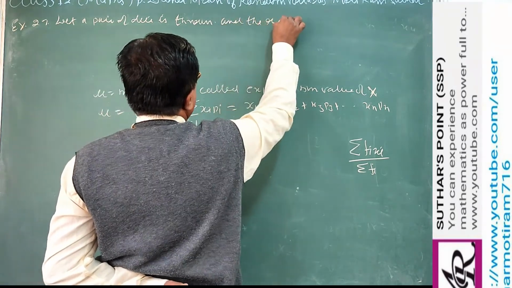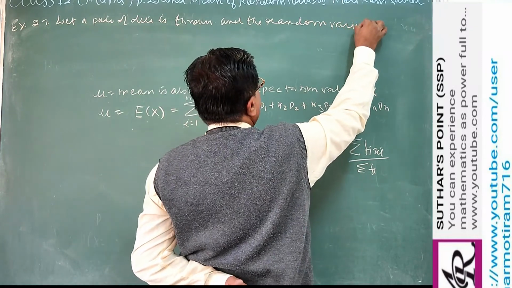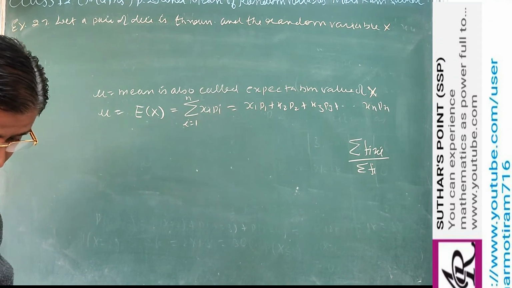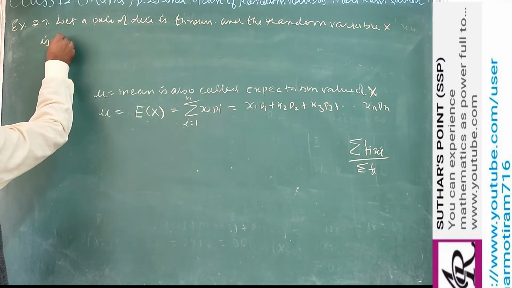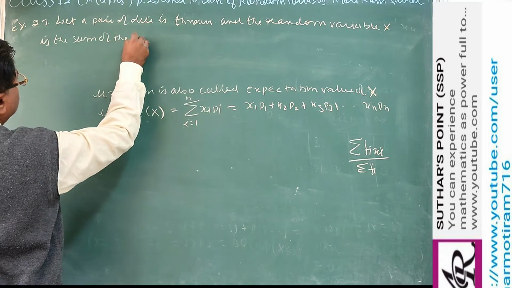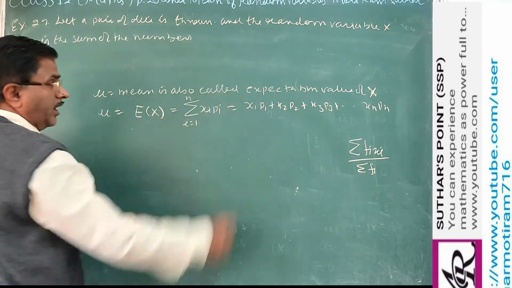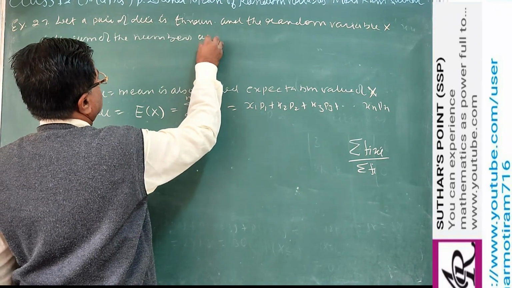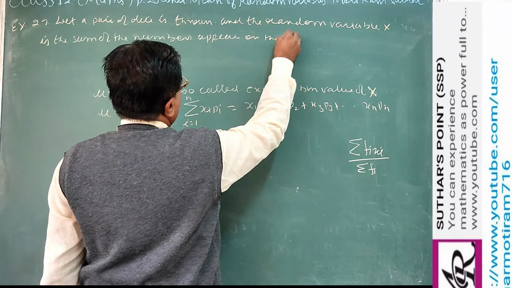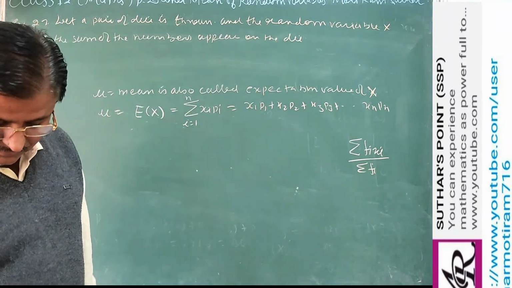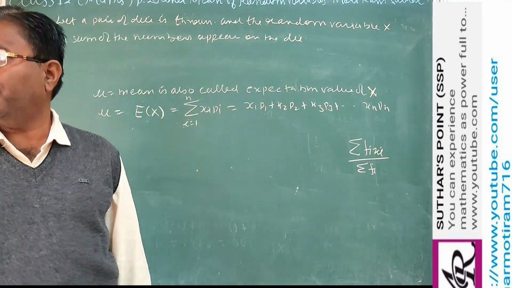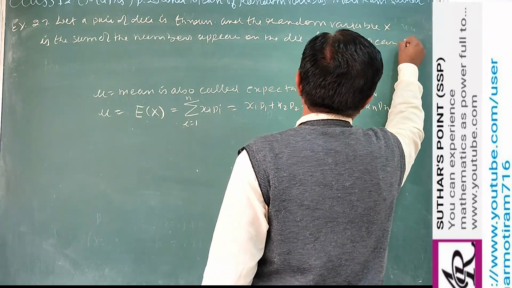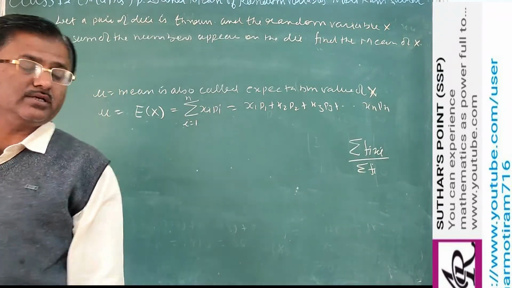the sum of the numbers that appear on the dice. Clear? Numbers on the dice. Now find the mean of X, or the expectation value.